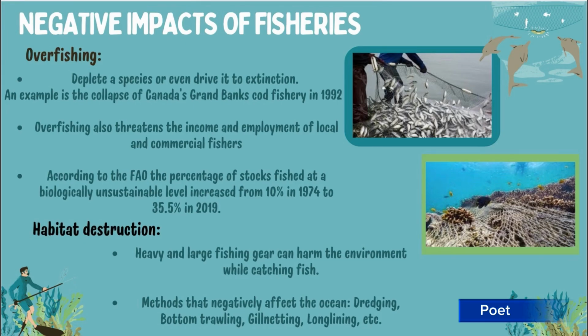Another negative impact of fisheries is habitat destruction. The use of heavy and large fishing gear can cause significant damage in the ocean's environment. For instance, methods like bottom trawling and long lining disturb the seafloor, coral reefs, and reduce marine biodiversity. These habitats take years or even decades to recover, if they ever do.